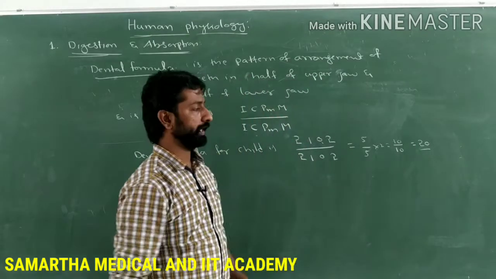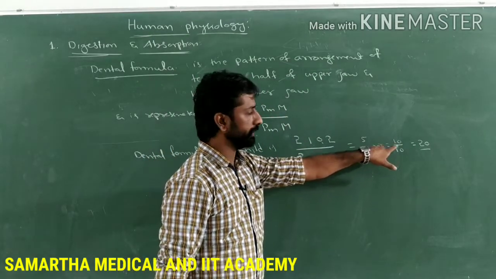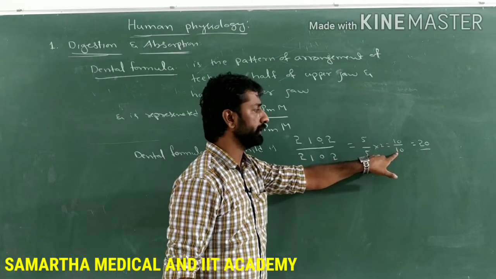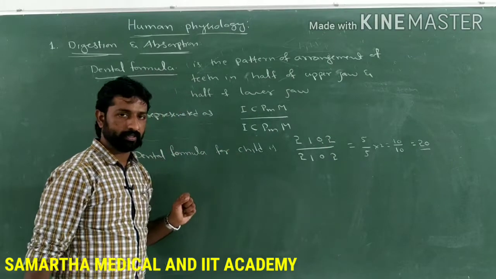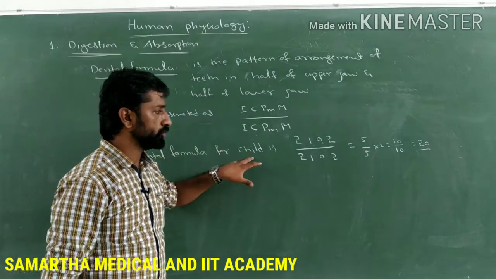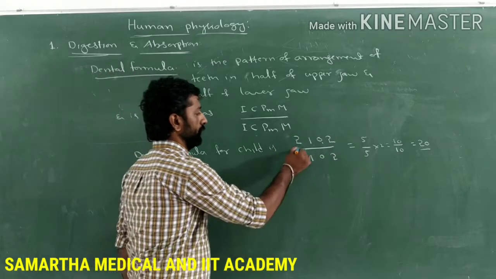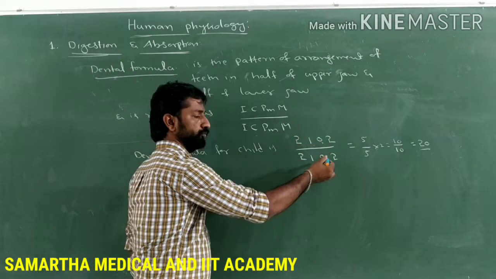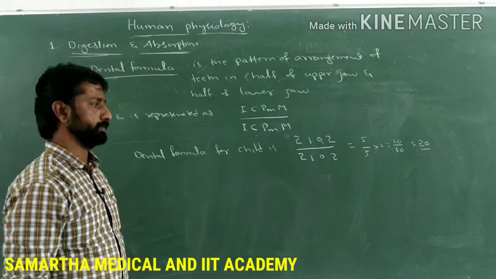So don't apply complex maths here. Upper jaw 10 teeth, lower jaw 10 teeth, total number of teeth is 20. That is what we got in the previous discussion, right? The number of teeth in children is 20, and the dental formula is 2102 by 2102. The teeth absent in the child are the premolars.